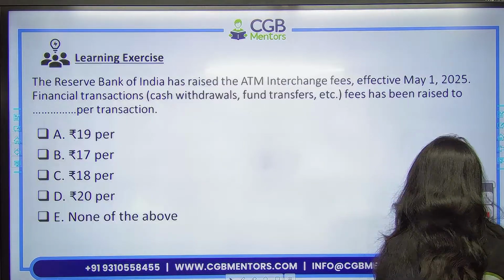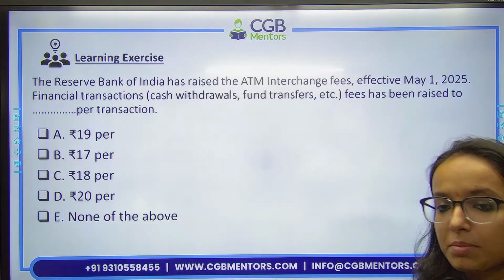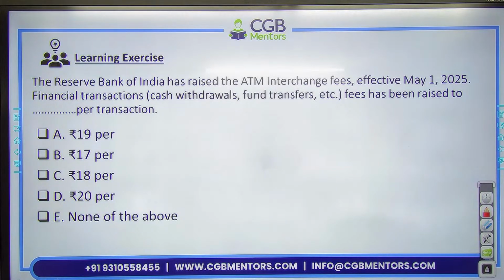Now, this is your learning exercise for today. RBI has raised ATM interchange fees with effect from 1st May 2025. You have to tell me what is the new fees per transaction for the financial transactions. This is your homework question. You will be telling me the answer in the comment section.